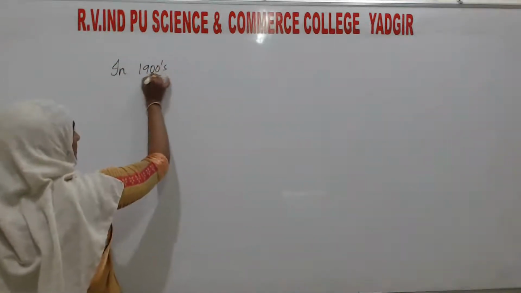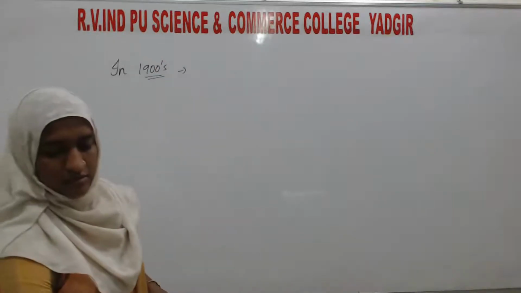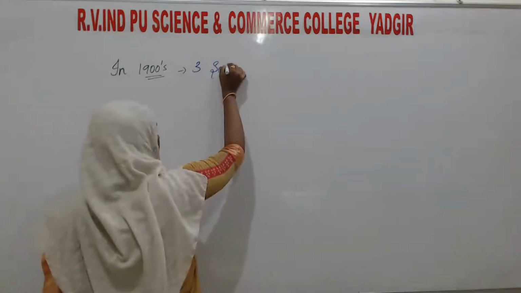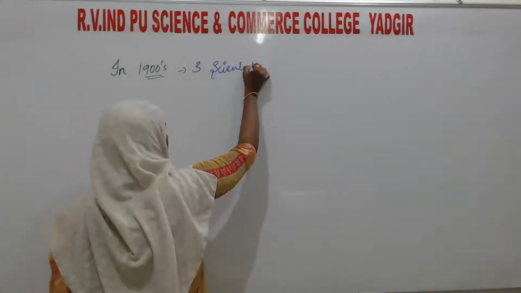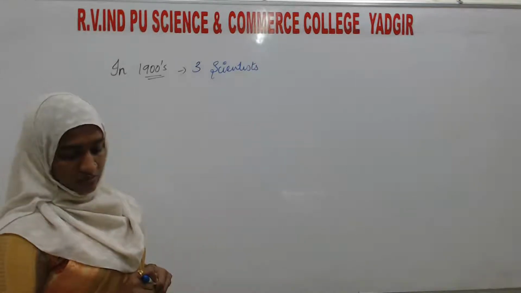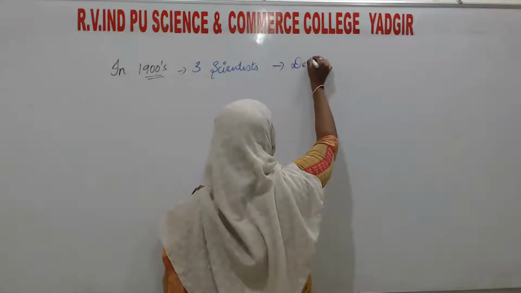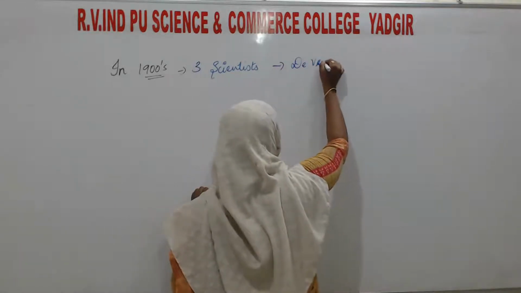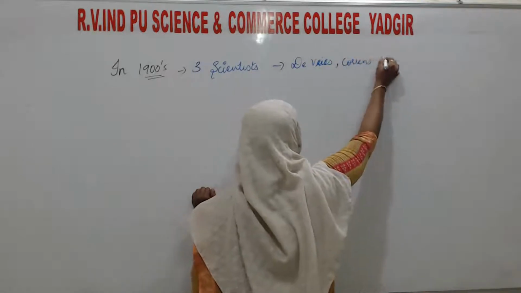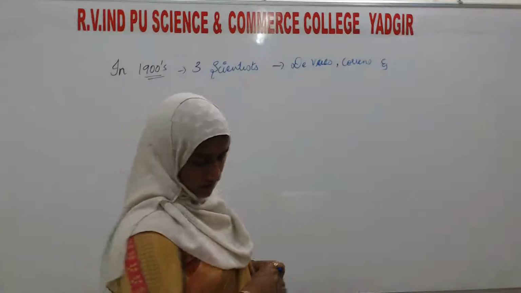in the 1900s, there were three scientists. On that day, I had mentioned the names: De Vries, Correns, and one more, von Tschermak.